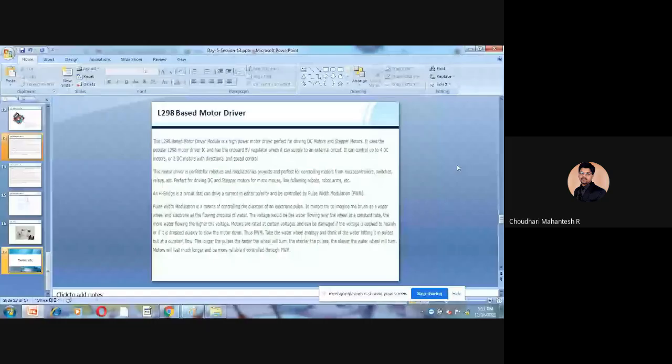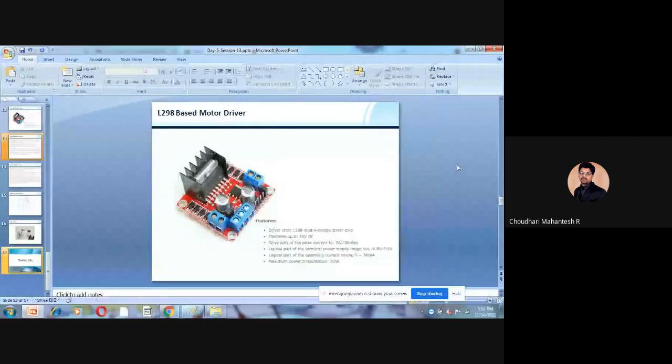Now take the water wheel analogy with PWM, with water hitting the wheel in pulses. The longer the pulse, the faster the wheel will turn. That's the major concept. The shorter the pulse, the slower the water wheel will turn. Like that, the motor will last much longer and be more reliable if controlled through pulse width modulation.